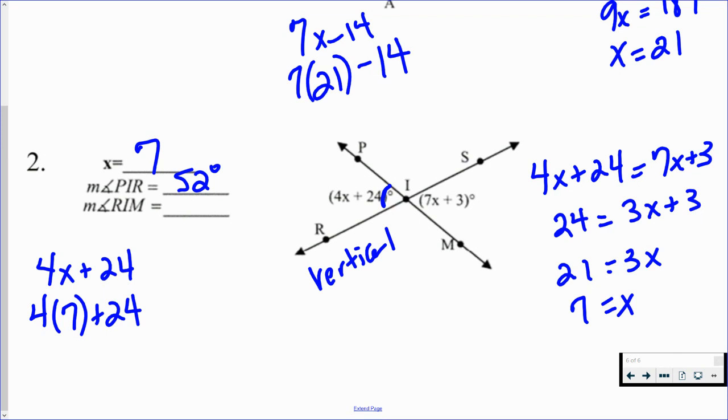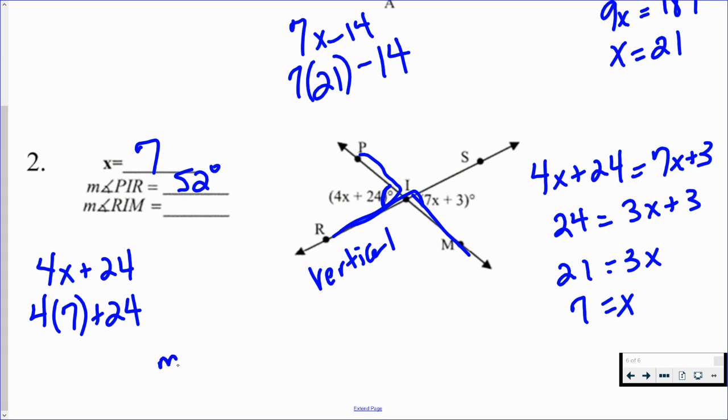Now, notice they want us to find angle RIM. That's not one of the ones we had an equation for. So let's think about the relationships here. We just found PIR. Take a look. PIR and RIM form a line. So those are a linear pair. We know linear pairs should add up to 180.